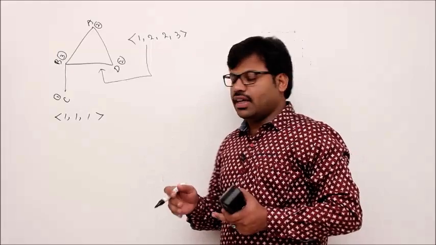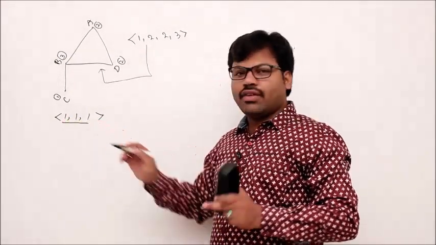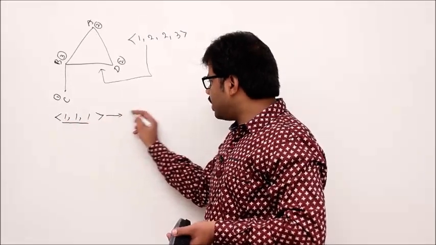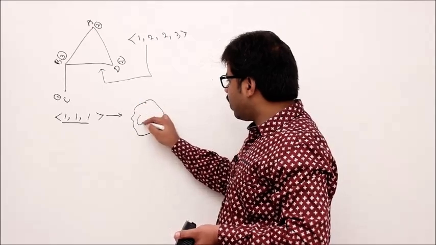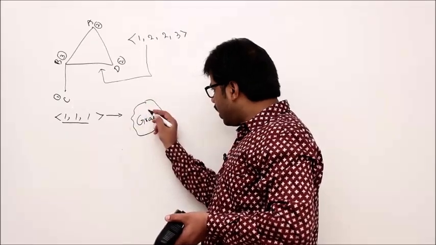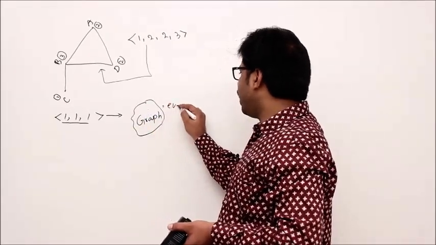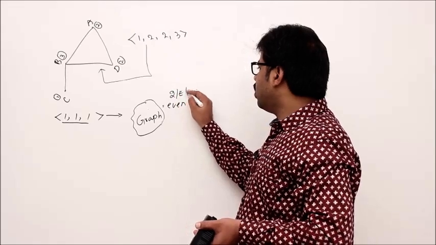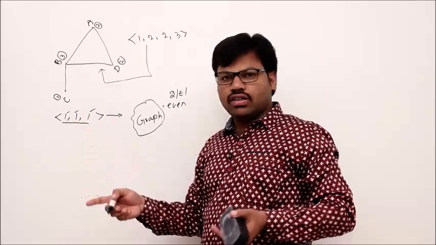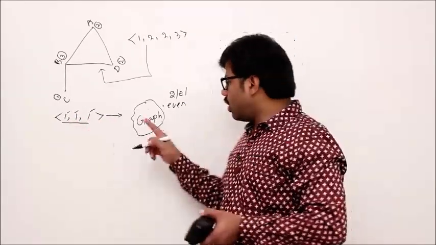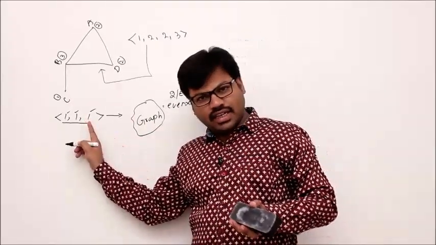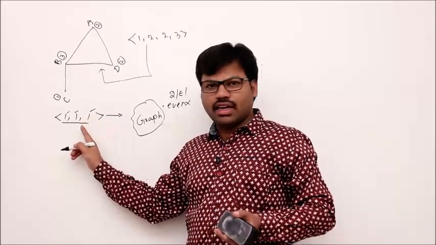The reason is the sum of the degrees theorem. Every graph should satisfy the sum of the degrees theorem. Let's assume that there is a graph and we can draw it. Then according to the sum of the degrees theorem, the sum of the degrees of this graph should be an even number, because it is 2 times e. But since the degrees are 1, 1, 1, the sum of the degrees is odd, so you can't draw the graph. If you draw the graph, the sum of the degrees should be even, but I can't prove that the sum is even for this degree sequence. So there should not be any graph with this.